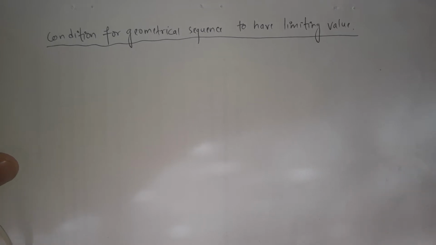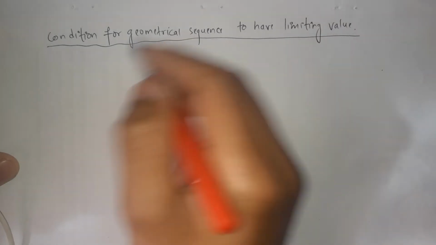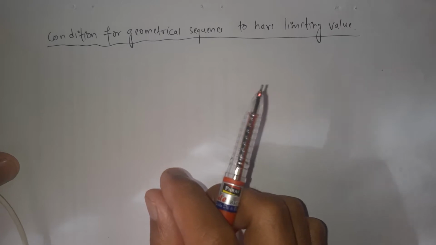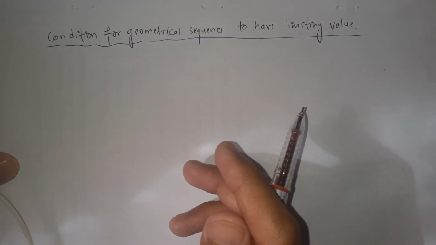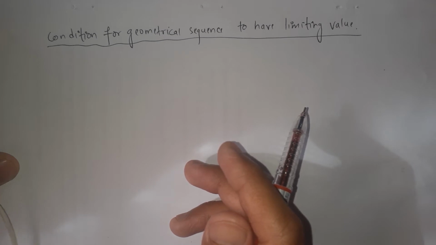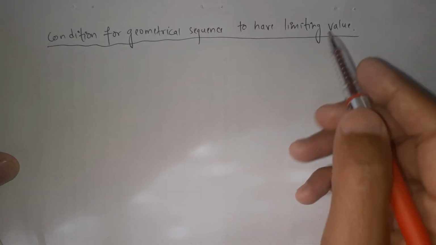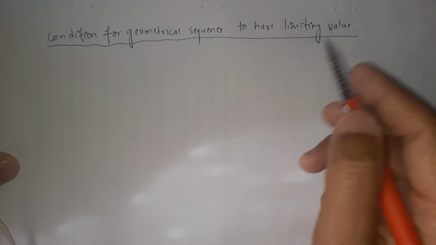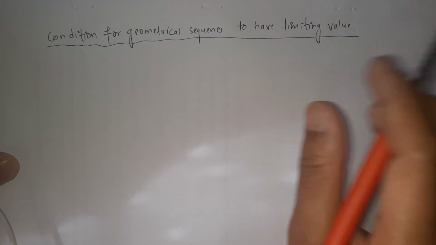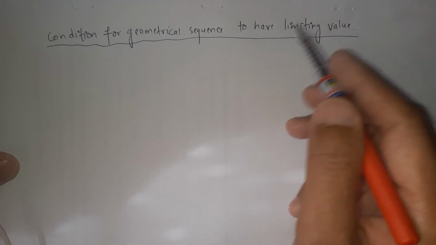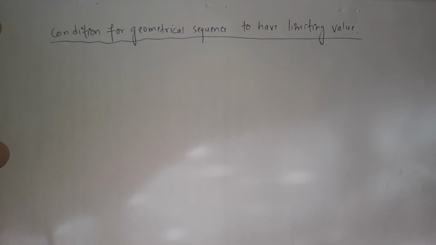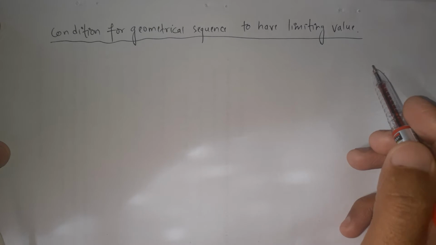At first, let's discuss the terms. A geometrical sequence is a type of sequence in which the common ratio is constant. The ratio of the succeeding term to the preceding term is always constant in a geometrical sequence. And the next term is limiting value. Limiting value is the approximate value to which the sequence converges. It is not the exact value. The limiting value is the approximate value, the closest value to which the sequence converges.